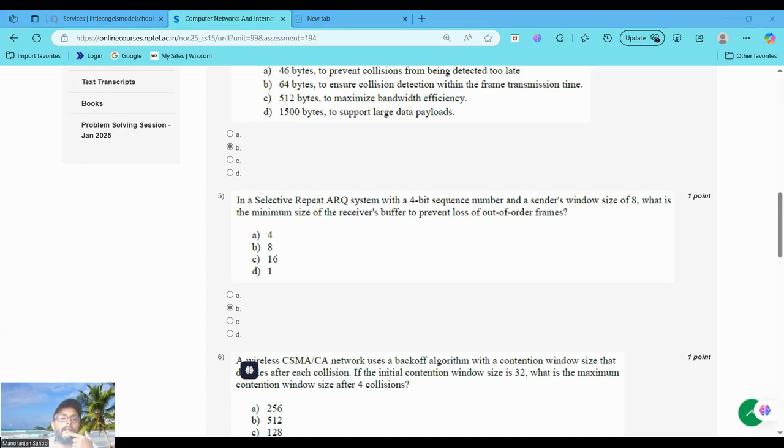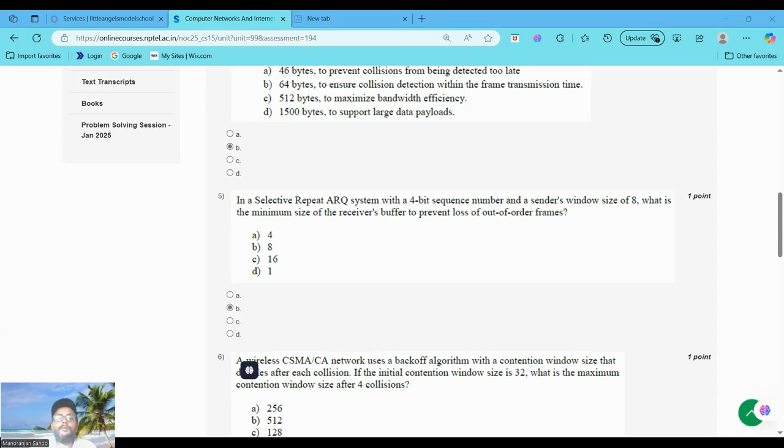How? Let's calculate. In Selective Repeat ARQ, the receiver can accept out of order frames and buffer them until missing frames are received. A 4-bit sequence number means there are 2 to the power 4, that is 16 possible sequence numbers, 0 to 15. The sender window size is given as 8. In Selective Repeat, the receiver window size must be equal to the sender's window size to handle out of order frames effectively, so that the receiver can buffer frames that arrive out of sequence without losing them.